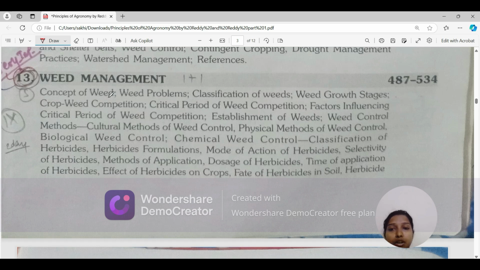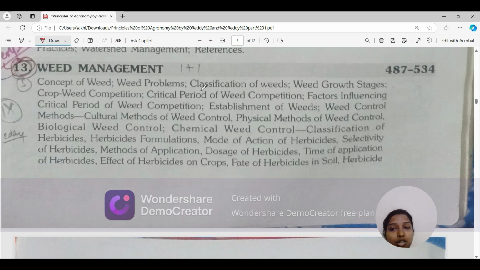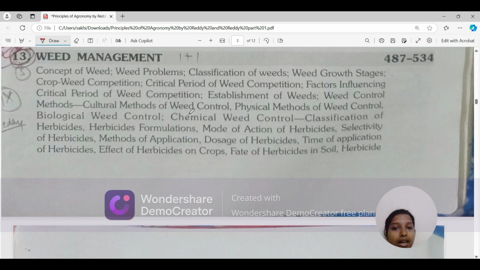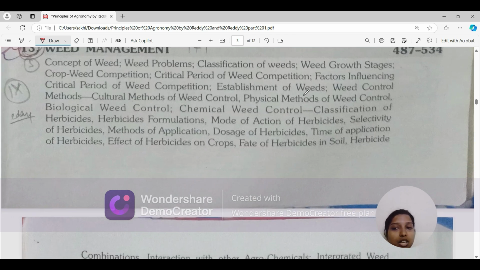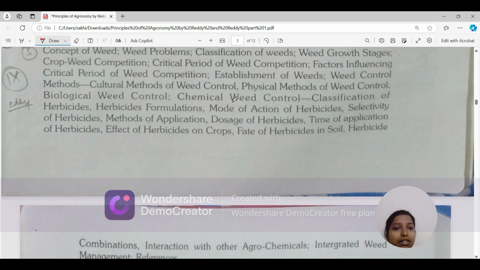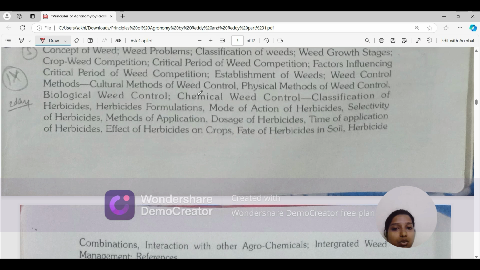Okay. Then the concept of weed problems, the classification of weed growth stages, crop weed competition, critical period of weed competition. Like every crop has a critical period for crop weed competition. Plant influencing critical period, factors influencing critical period of weed competition, establishment of weed control methods, cultural methods of weed control, physical methods of weed control, biological weed control, chemical weed control. These all will be studying.